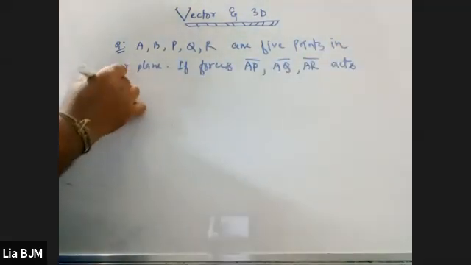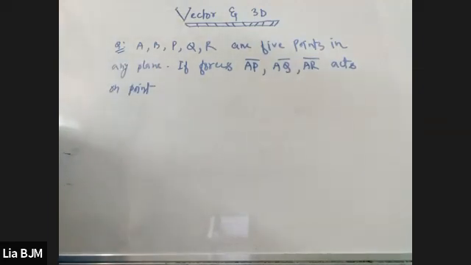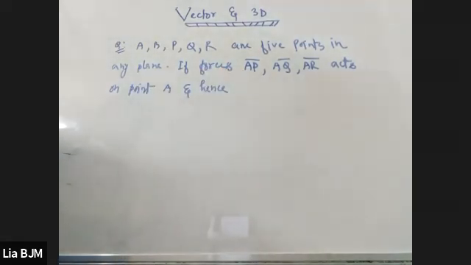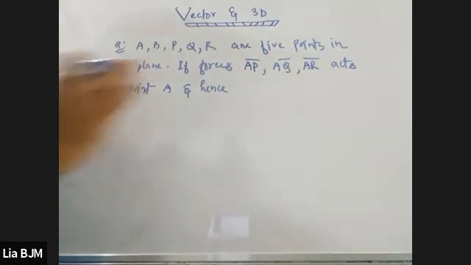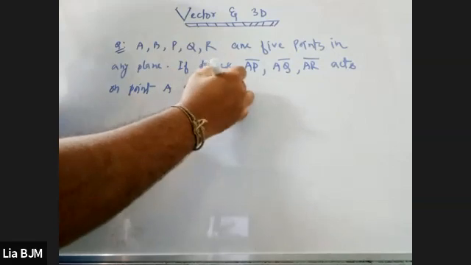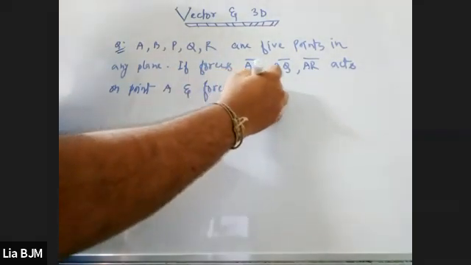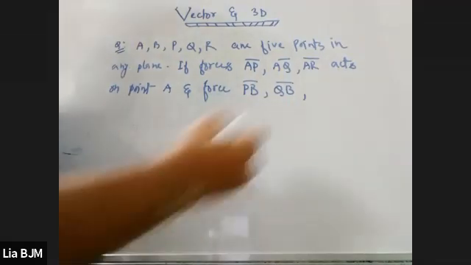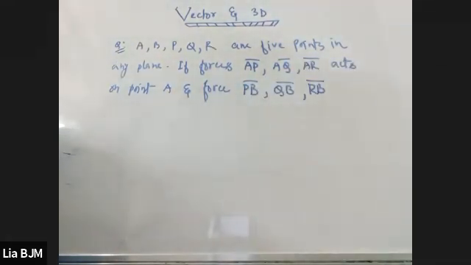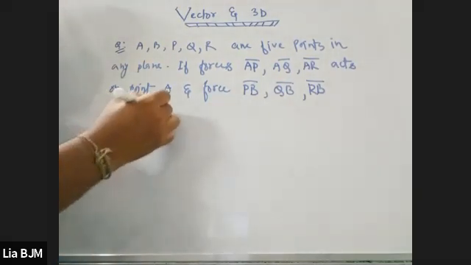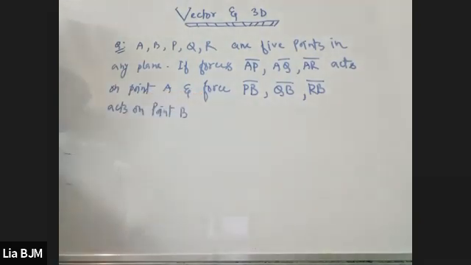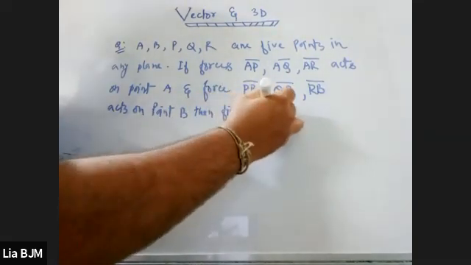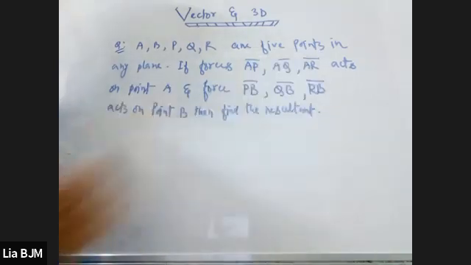act on point capital A, and hence I'll give you another one, and forces PB vector, QB vector, RB vector act on point B, then find the resultant.